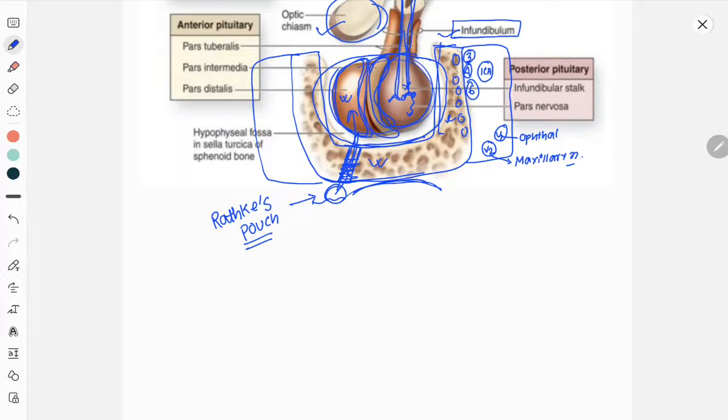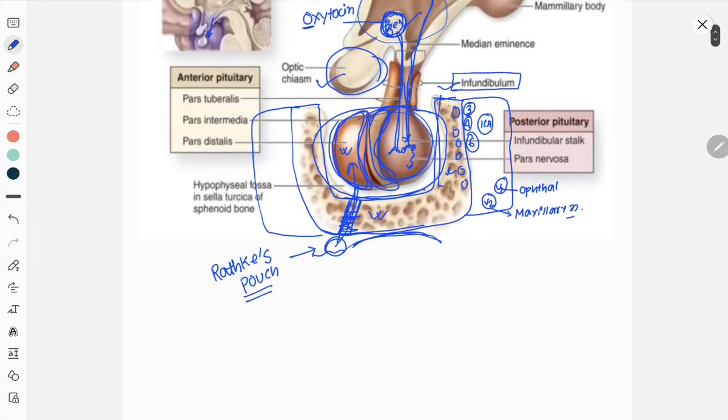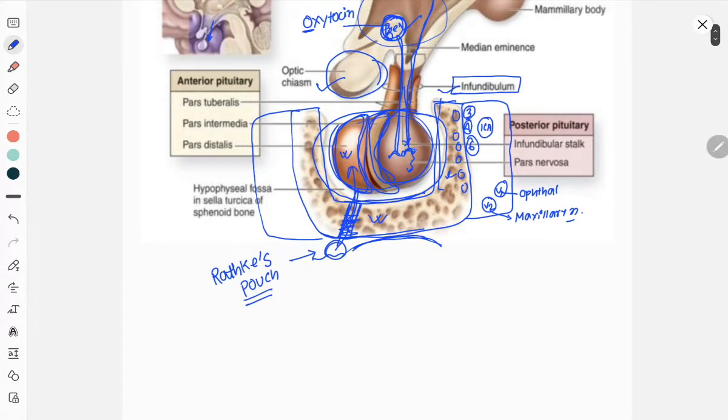Now let's discuss some clinical importance regarding anatomy. The posterior pituitary gland contains a lot of vesicles. These vesicles lead to the formation of a bright spot on MRI, particularly in the T1 phase.